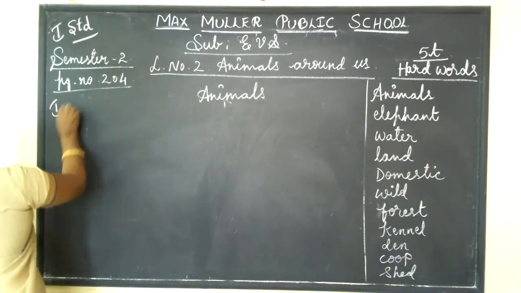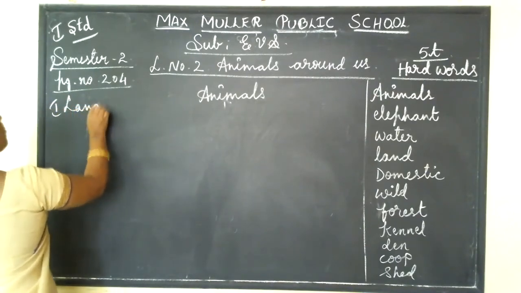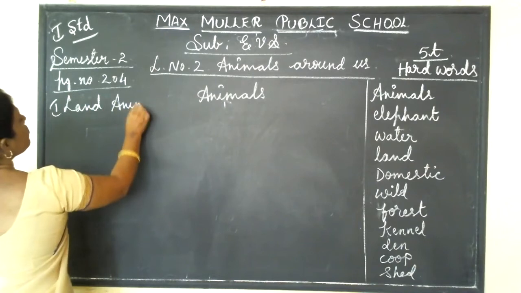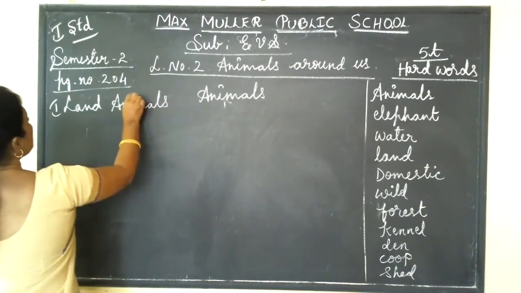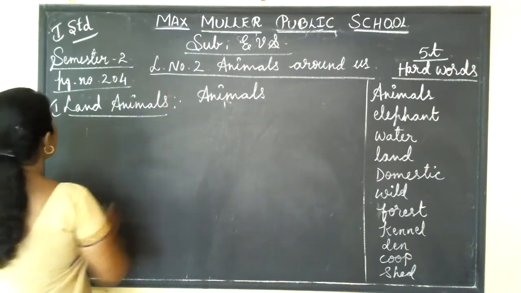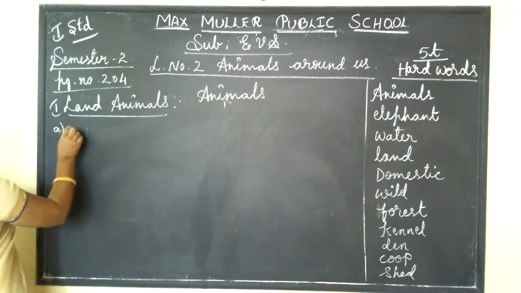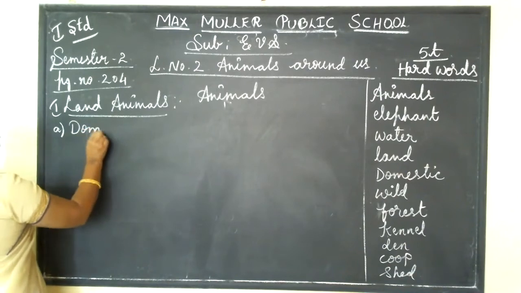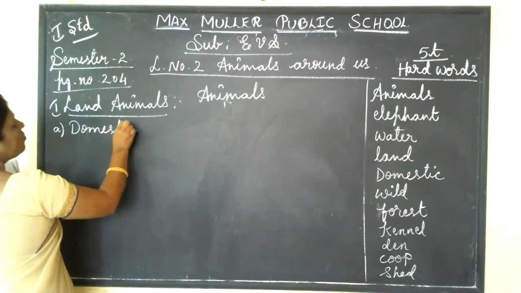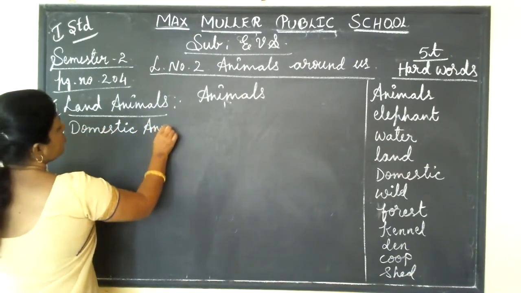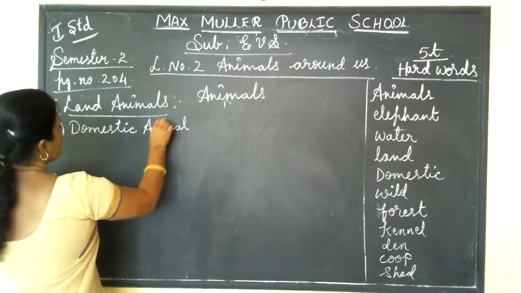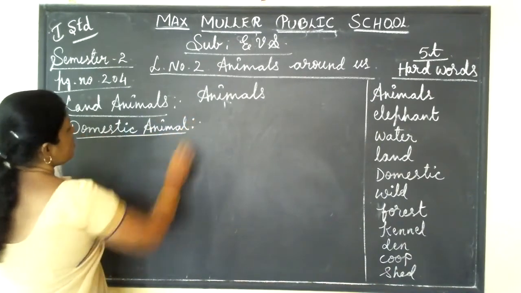So come to the first, land animals. You know, those animals that live on land are called land animals. In that, first one, domestic animal. What is meant by domestic animals?